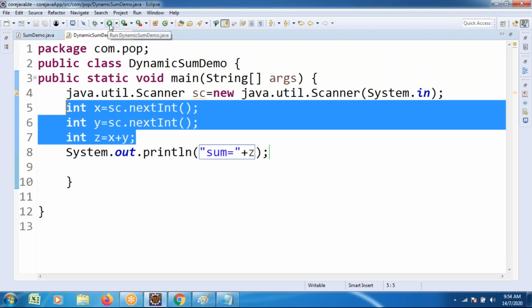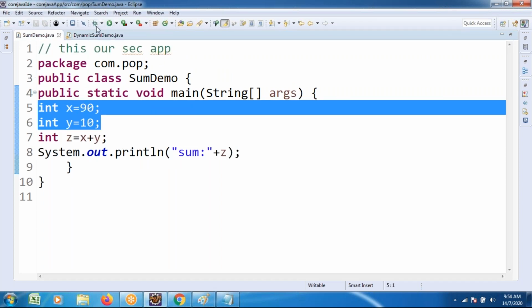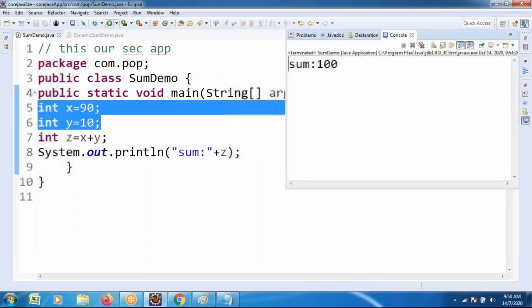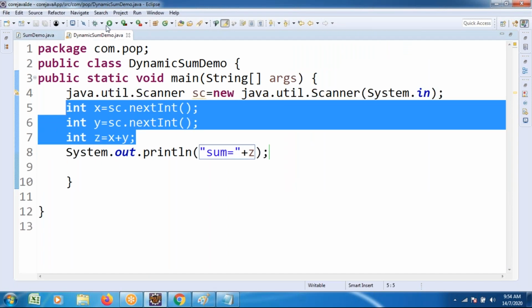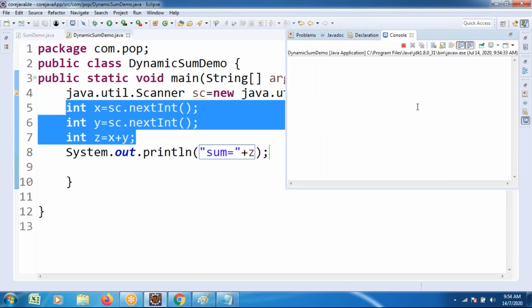After that, executing this program. Previously we executed this program, and the output is 100 only. Fixed output. Why? Because we gave fixed elements only. Now you observe. Started execution. You have to enter some value: 75 plus 125, two numbers I enter. Getting the output as a sum. Second time I am executing this program: 85, 853, some numbers. Based on those numbers getting the output.